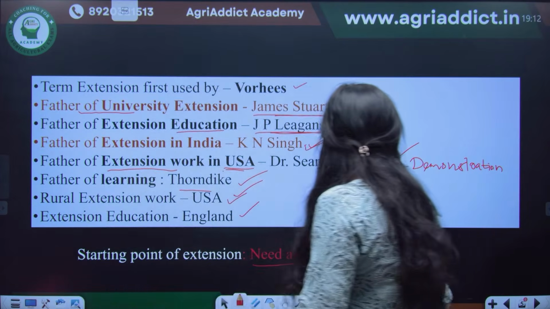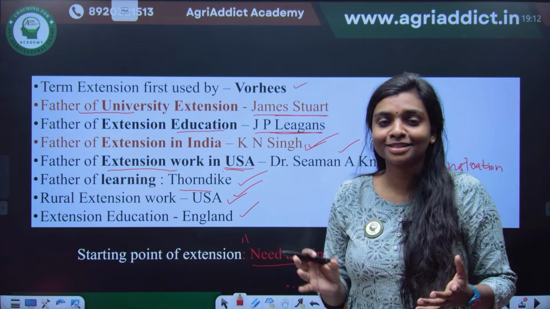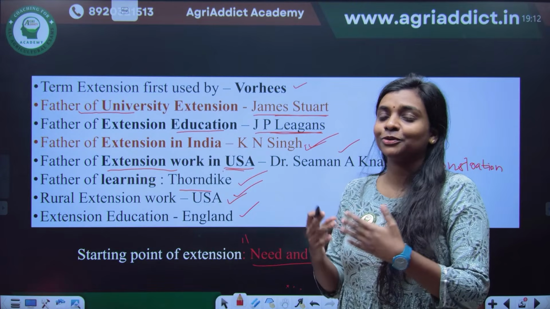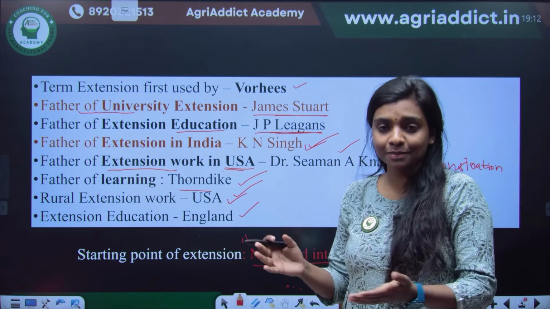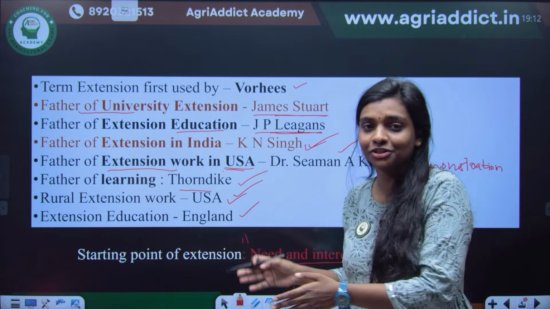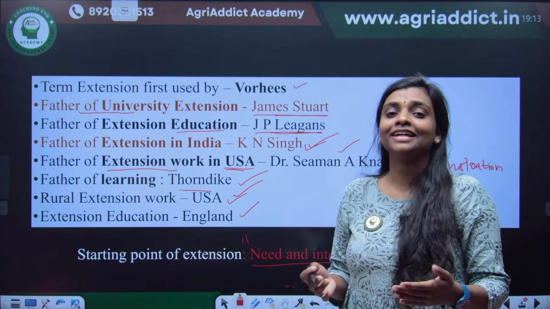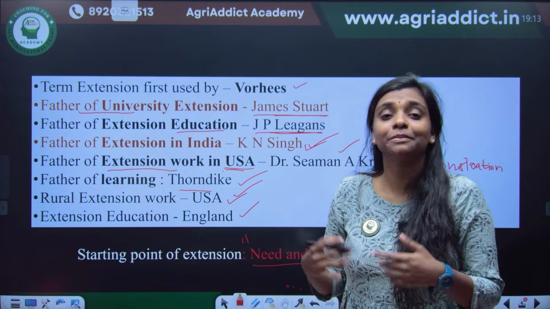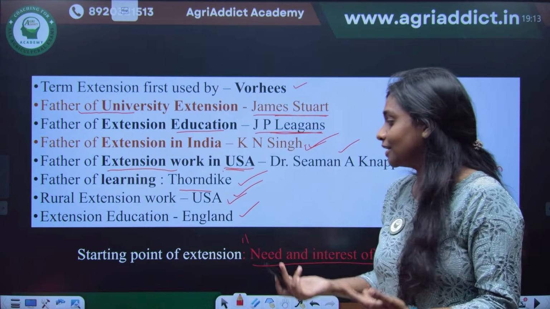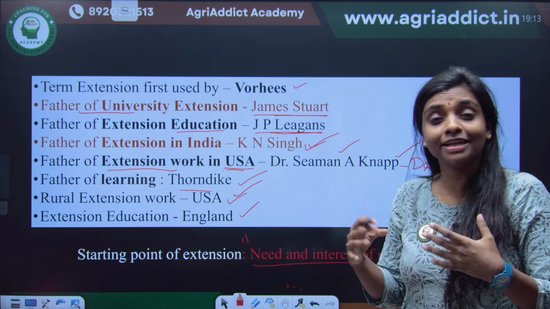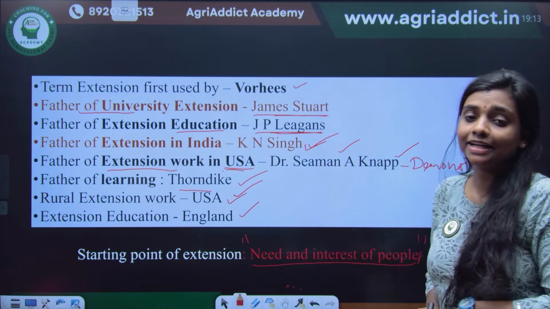This is not like some factual thing, but always when we say, see, in other subjects they have their own lab, whether you are taking crop physiology or entomology or pathology, anyone. They will have their labs in each university in every division like that. But for social sciences, for economics and extension, we don't have a lab. We say that the village is our lab and the people are whom we are studying actually. So whenever we are studying extension, or planning any of the programs in extension, our starting point will be the need and interest of the people.